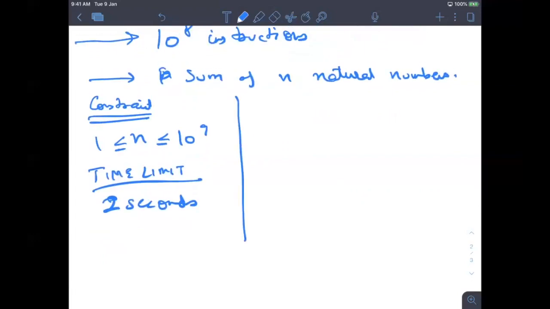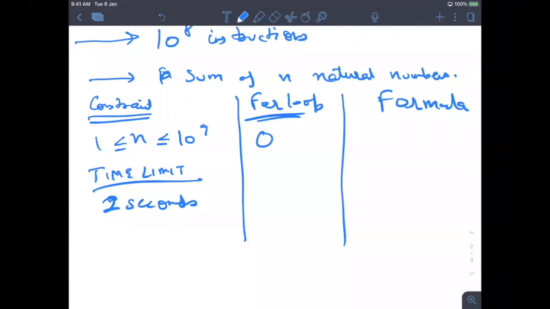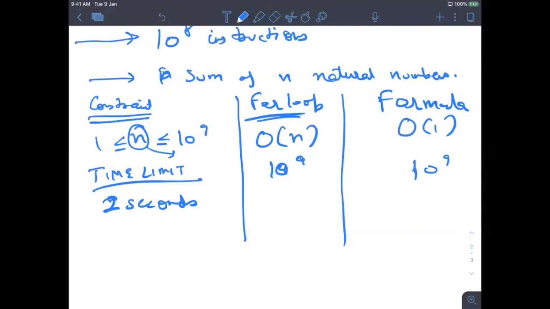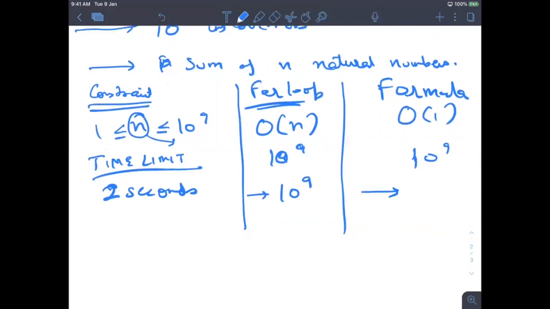Now what happens is, if I write the for loop code, so we have discussed two approaches, right? One is the for loop approach and the other is the formula approach. Now the for loop was taking order of n time. Basically, it was taking n instructions, and here the formula is order of 1. In the worst case, my n can be 10 to the power 9. Here also 10 to the power 9 in the worst case. Now how much time will it take? It has to run 10 to the power 9 instructions, and this has to run only one instruction.